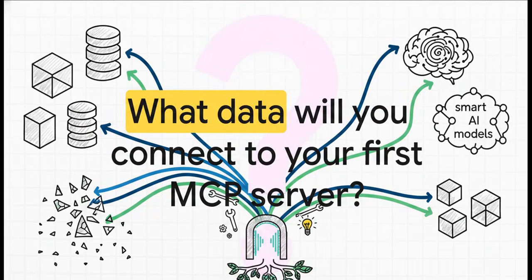Which leaves us with one final thought. The massive, frustrating walls between your smartest AI models and your most valuable data have just been completely knocked down. The protocol is out there, it's open, the tools are ready, and the ecosystem is thriving. So I have to ask, what internal data are you going to connect to your very first MCP server?